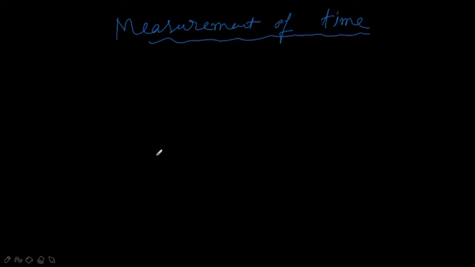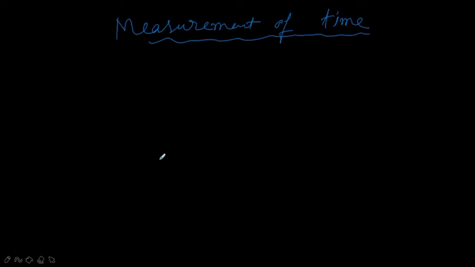Have you noticed that if you take any interval of time, for example a day, how do we calculate that one day? From one morning to the next morning, we say it is one day, right? And how do you say 1 month? We can calculate 1 month as from one full moon to the next full moon.